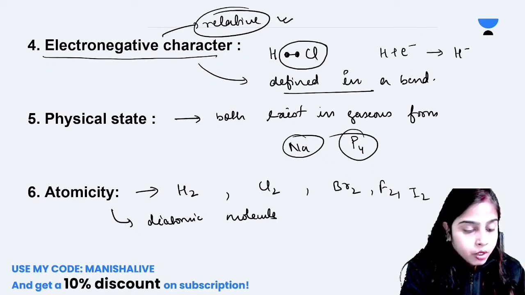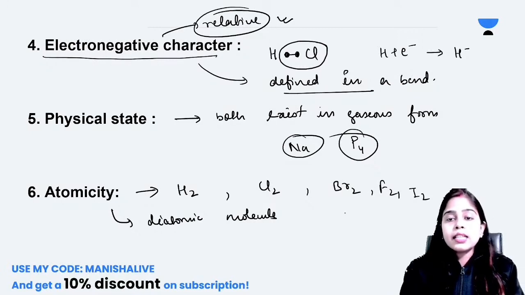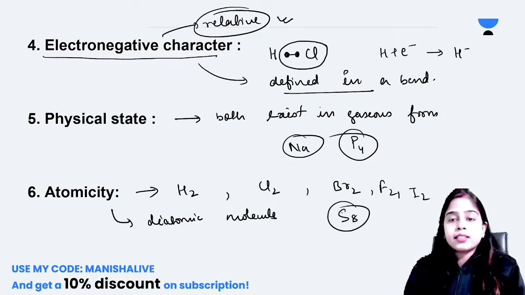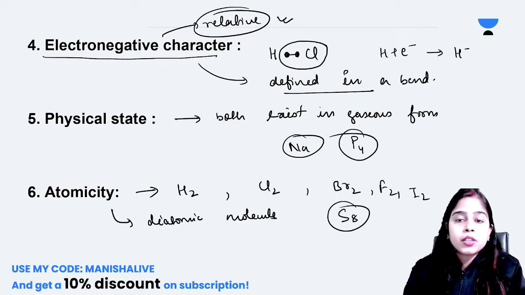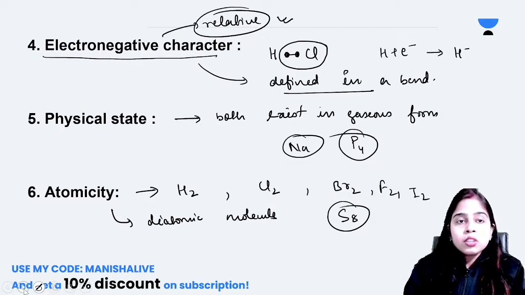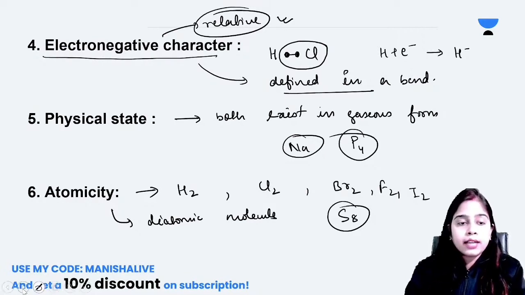Yes, ma'am, octa atomic molecule. Very good, Ayush. So the atomicity of sulfur is 8, so it is an octa atomic molecule. S8. Very good. Thank you, Mayank. So these are the similarities between hydrogen and halogens.